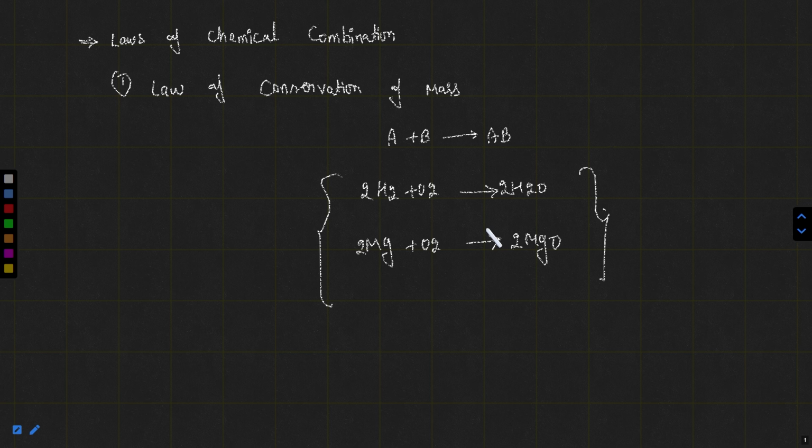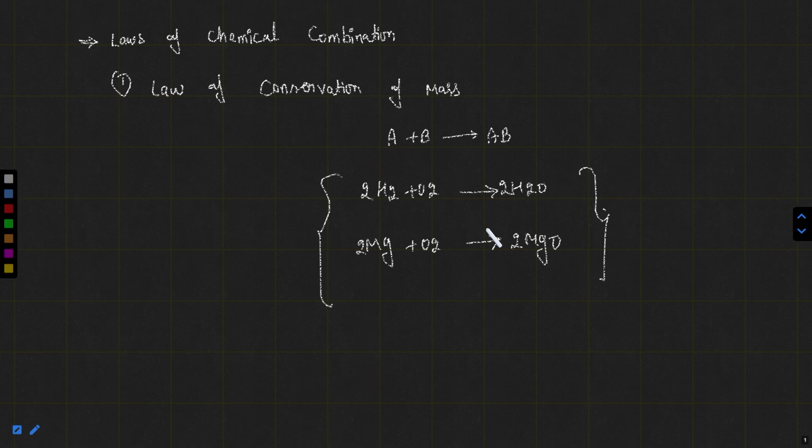According to the law of conservation of mass, matter can neither be created nor be destroyed. So the total number of atoms of each and every element in the reactant side and product side are equal in a balanced chemical equation.